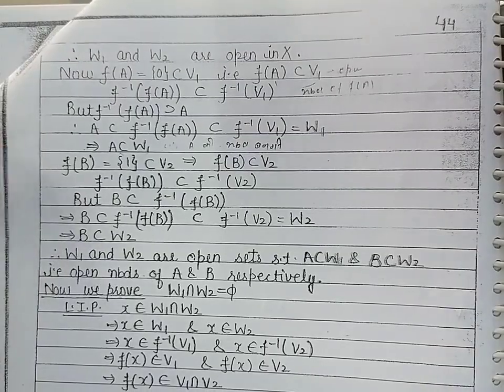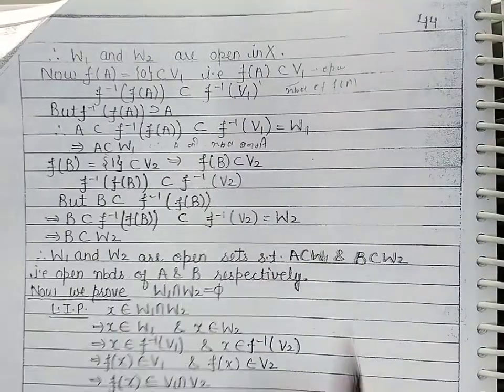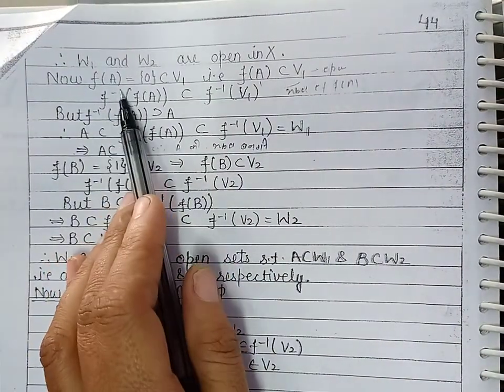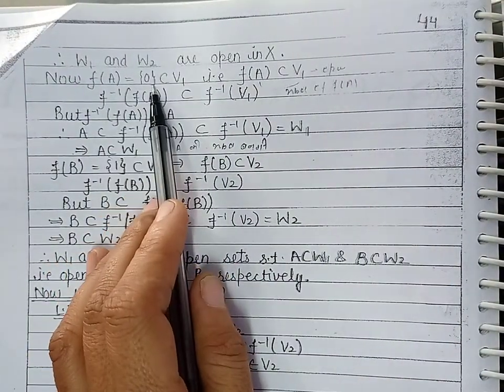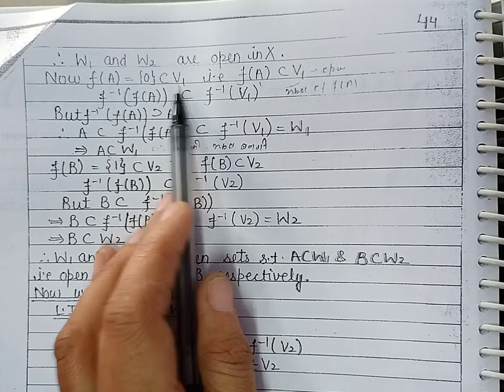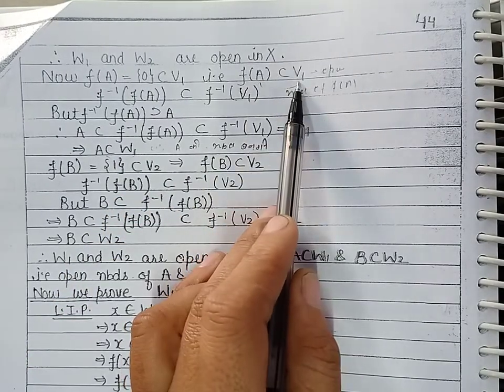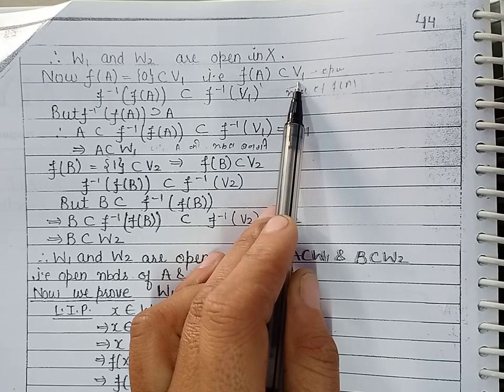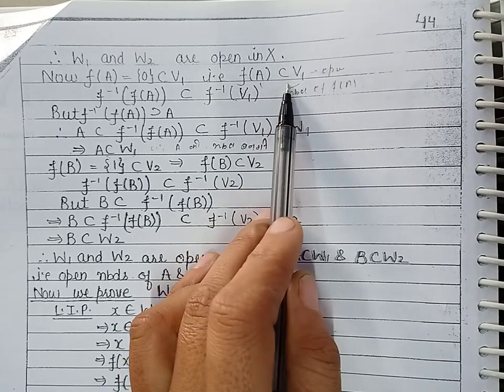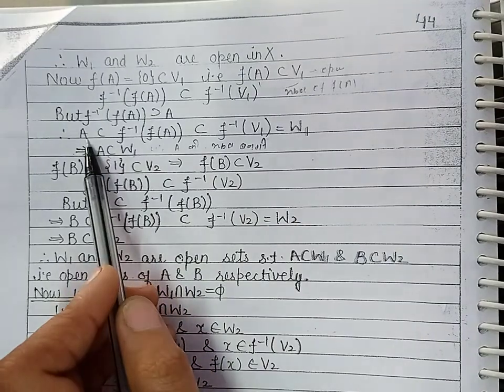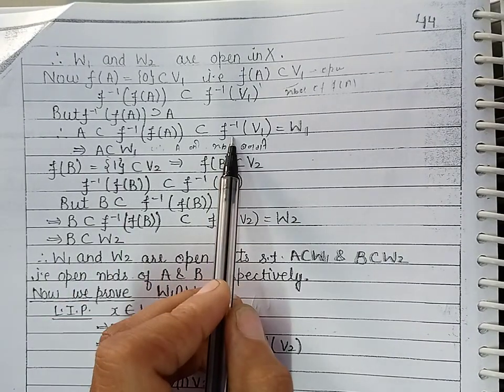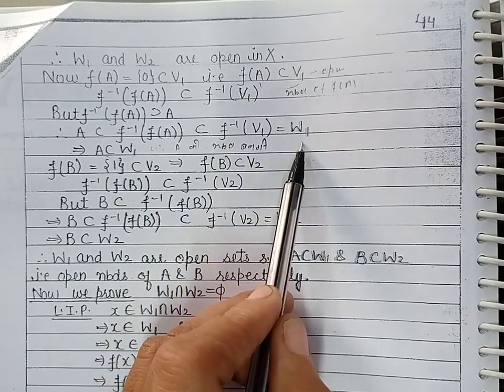Now, f of A is the singleton {0}, which is contained in V1. So we have obtained f of A is contained in V1. Now from here we can say that A is contained in f inverse V1, and f inverse V1 is W1.